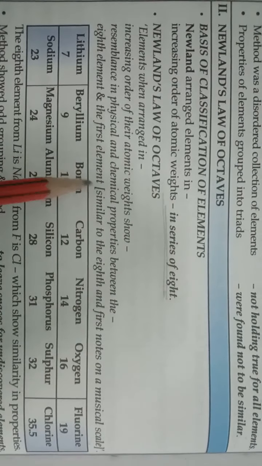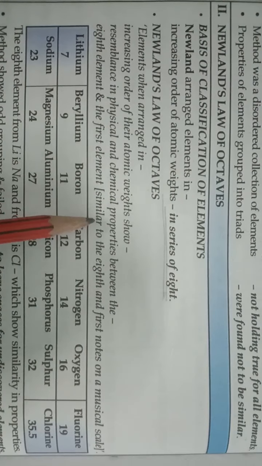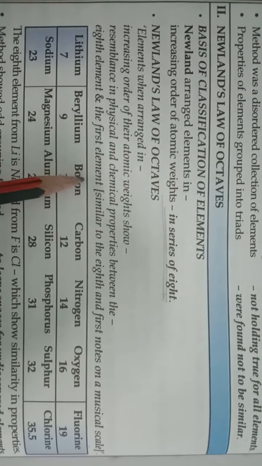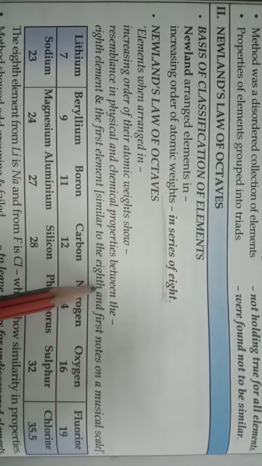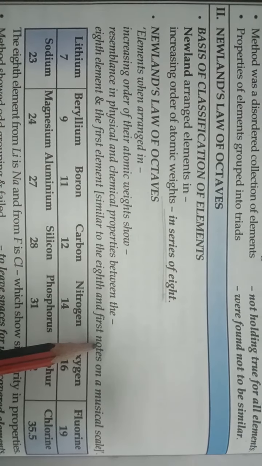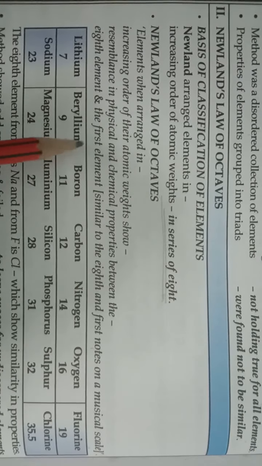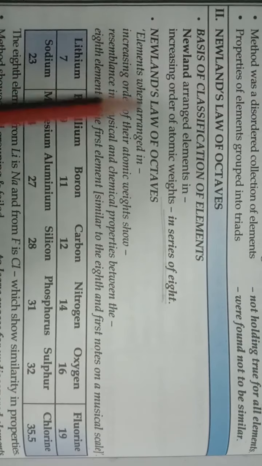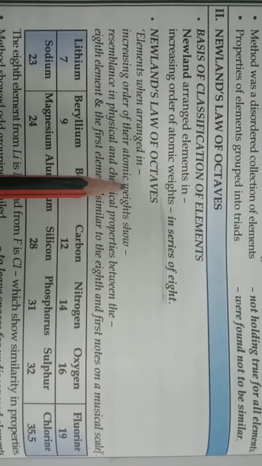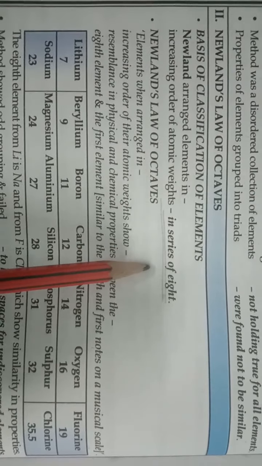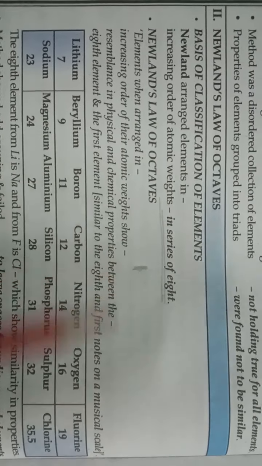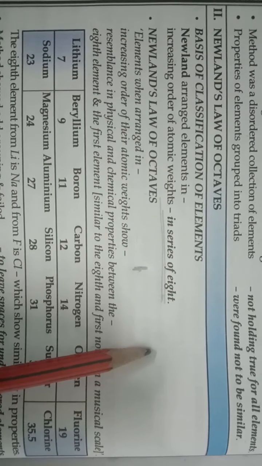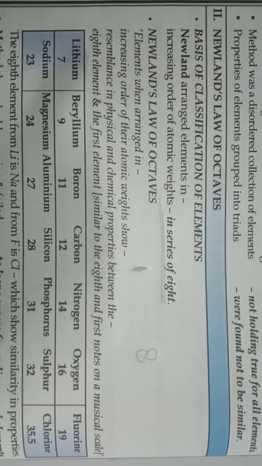Okay students, as a musical scale has a similar note for the first and 8th note, in the same way when elements are arranged in increasing order of atomic weight, the first element will show properties similar to the element placed at the 8th position.